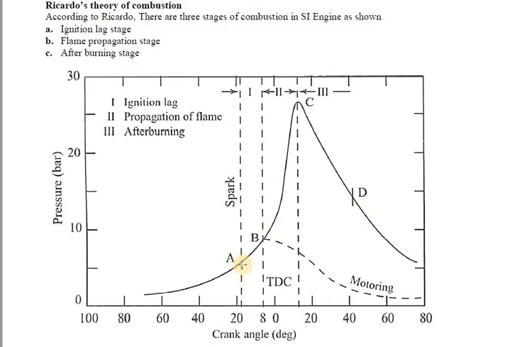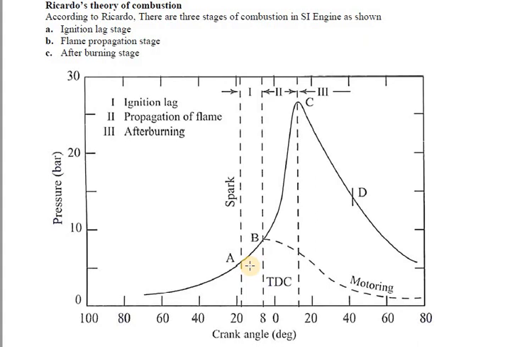This is the first stage in the SI engine combustion process. It is also called the preparation phase, in which the growth and development of a self-propagating nucleus of a flame takes place. Okay, during this first stage, the ignition lag stage, which is also called the preparation stage, the growth and development of a self-propagating nucleus of the flame takes place.